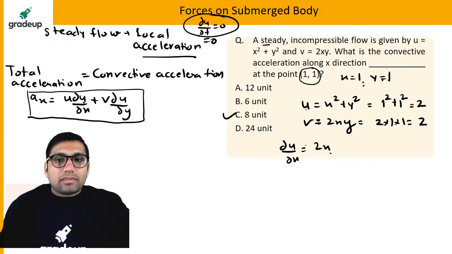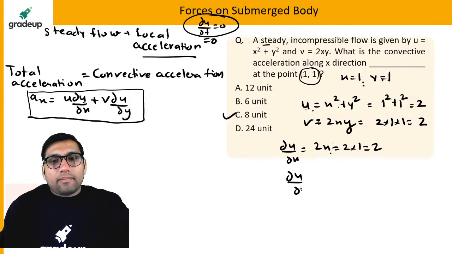What will be du by dx? Du by dx will be 2x, that will be 2 into 1 is equal to 2. What will be du by dy? It will be equal to 2x.